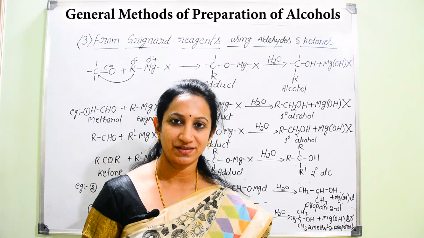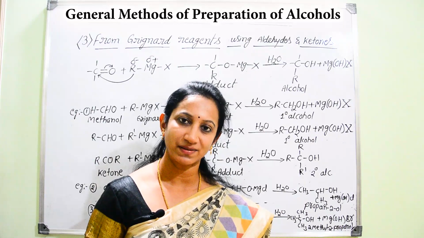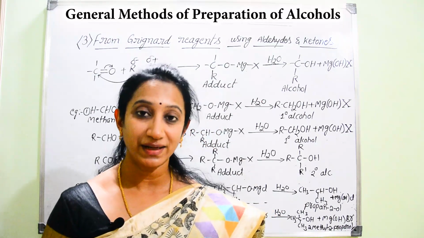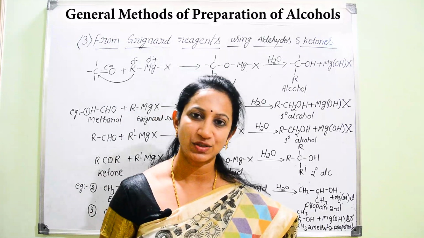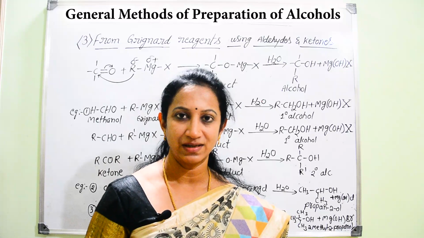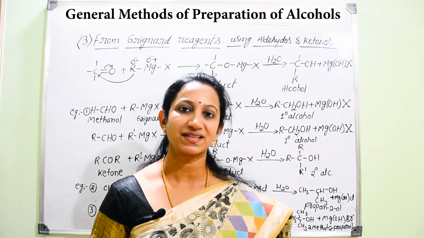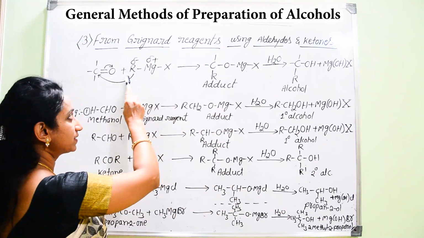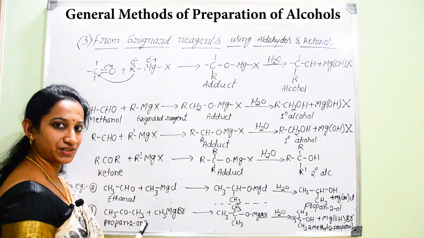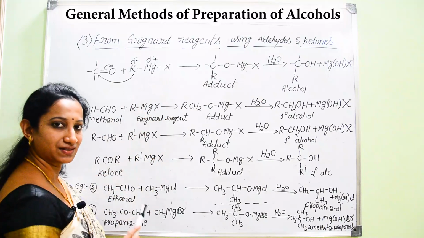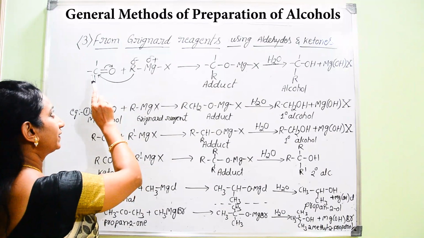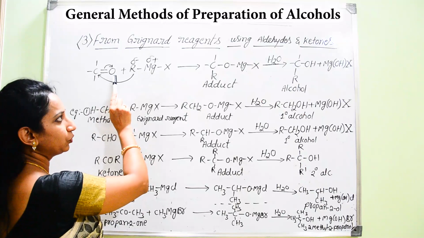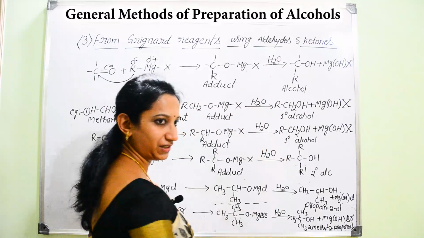What are Grignard reagents? You know what general formula you can represent for Grignard reagents? RMgX. What does R stand for? R stands for alkyl groups, Mg magnesium, and X stands for halogens. Now here there is a presentation of this Grignard reagent RMgX, and here we are representing the carbonyl group of either aldehydes or ketones.